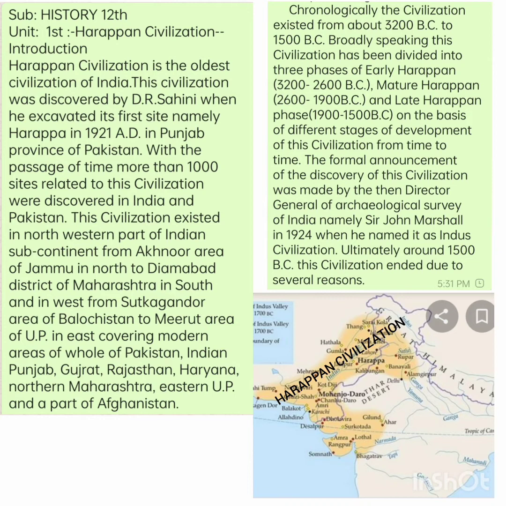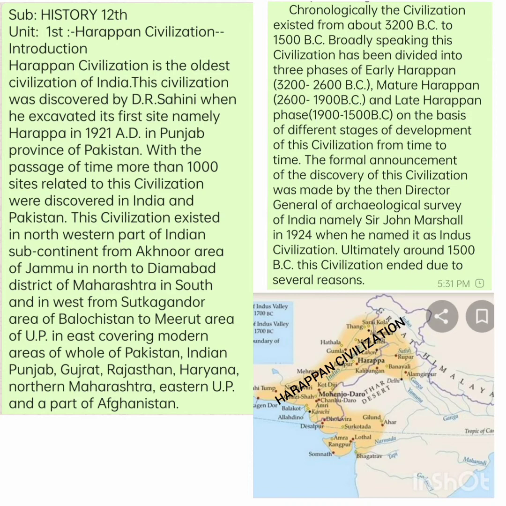As a result, we need to understand more than 1000 sites were excavated related to this civilization. But the first site to be excavated was Harappa. Therefore, the civilization came to be known as the Harappan civilization.